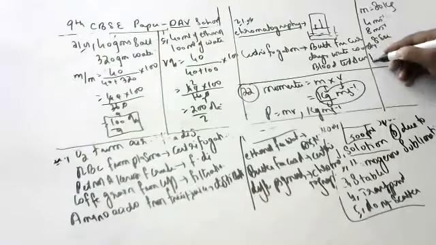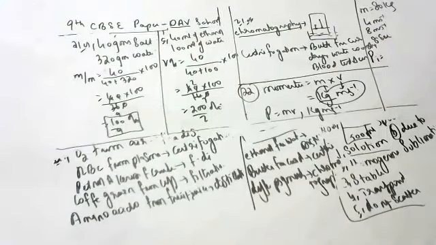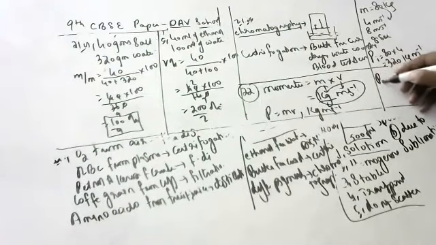Initial momentum, children, anyone? Mass into initial velocity, 80 into 4, that is 320 kg meter per second. Final momentum, mass into final velocity, 80 into 8, 640 kg meter per second.